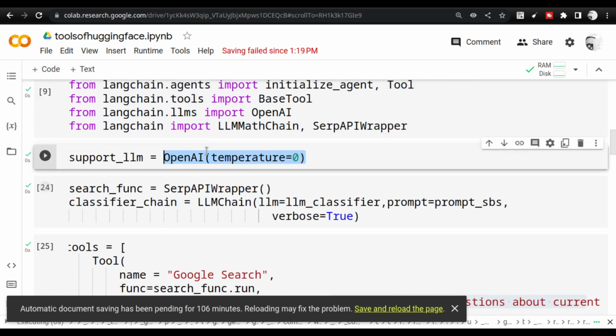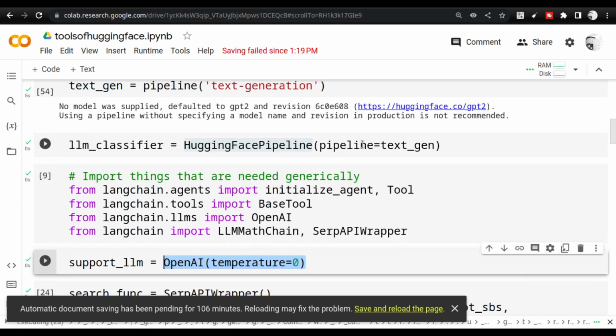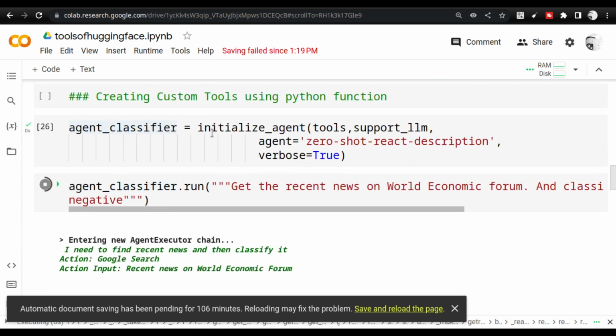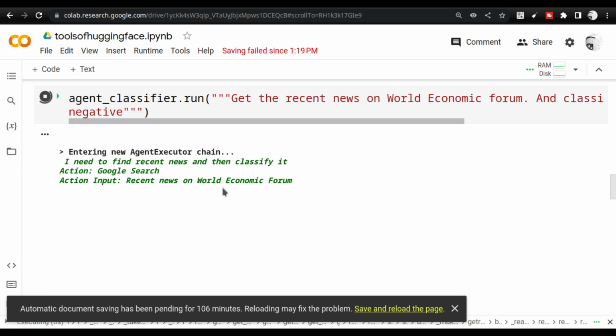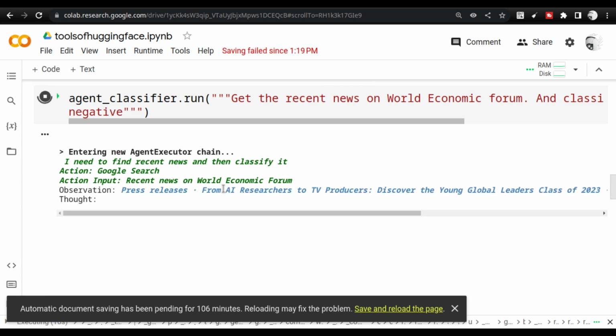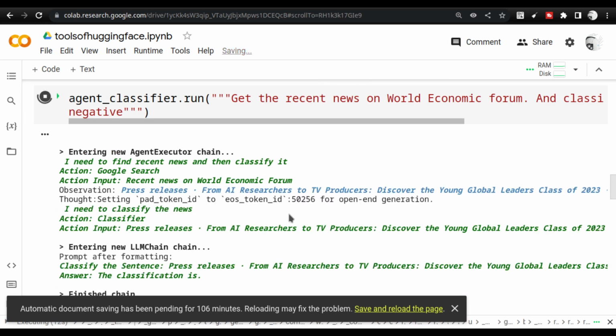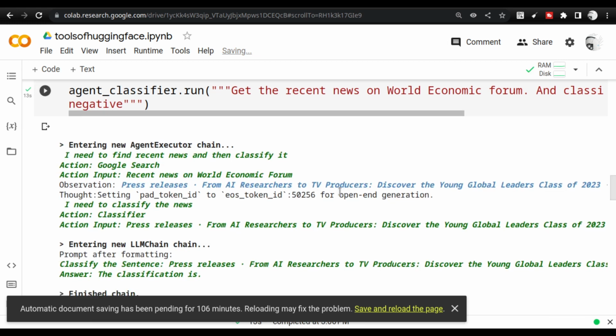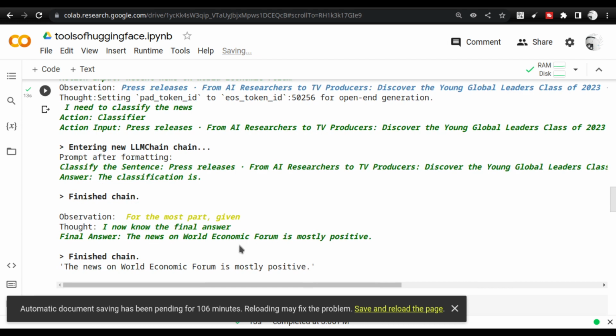One is the Hugging Face pipeline classifier, and another is the search function. And you see that it is actually searching for the news from the internet. They say that, from AI researchers to TV producers, the world is going to be positive only. So the news from the forum is mostly positive. This is the reply that has come.